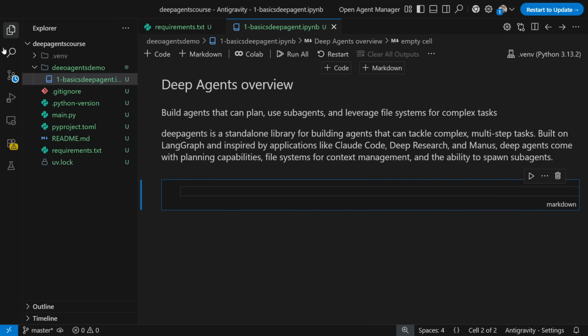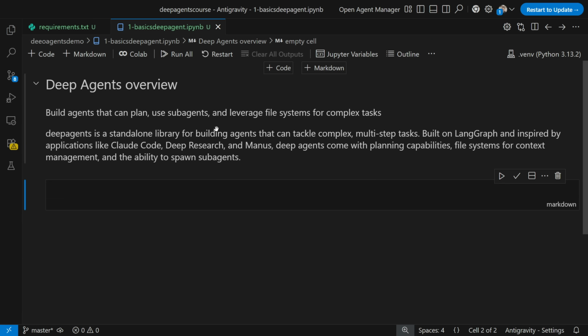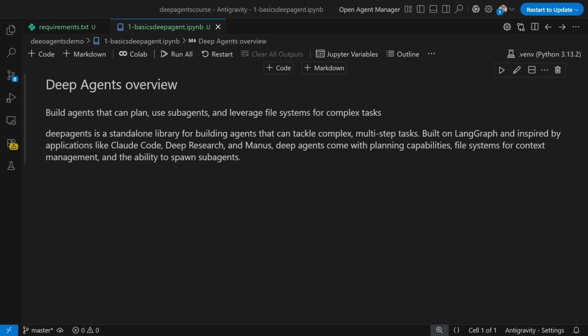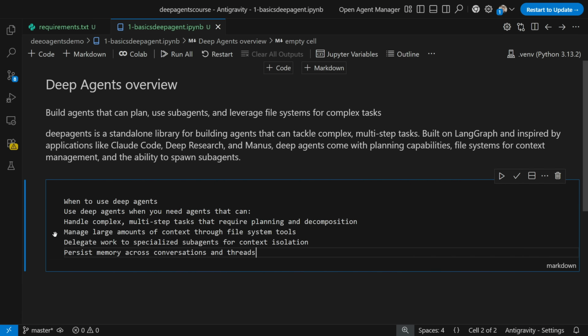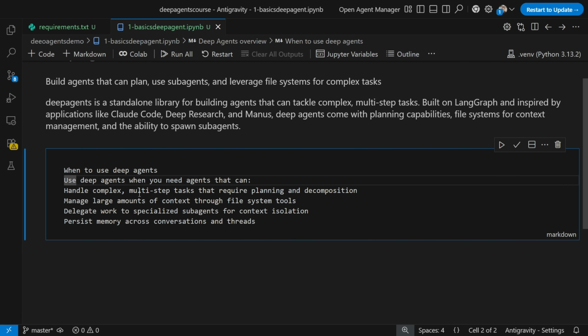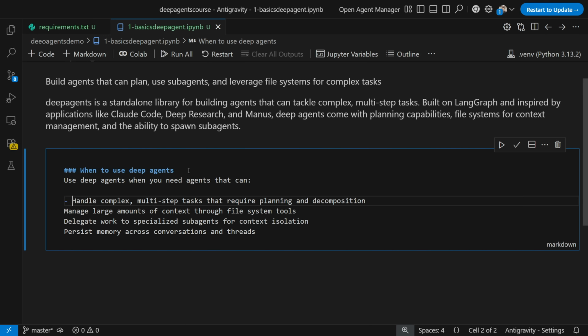So here you can see deep agents overview: build agents that can plan, use sub-agents, leverage file systems for complex tasks. I'll show you all these examples as we go ahead. There are some points that I can also provide you over here with respect to this particular theory. When to use deep agents. This is just for your reference, even though I've explained each and everything. Here I will just put this information. I know I had to put it earlier, but it's okay.